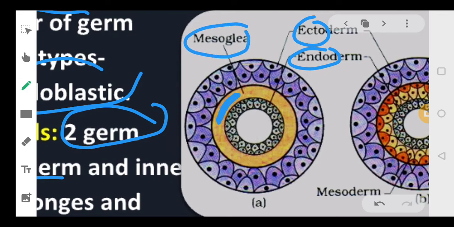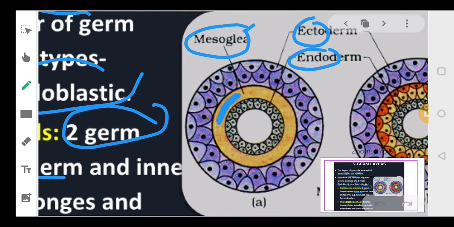So here the body of the animal is made up of two germ layers, ectoderm and the endoderm. Ectoderm is present on the outer side, endoderm is present on the inner side, and in between there is a liquid which is called as mesoglea. So the body is made up of two germ layers. So they are called as diploblastic.